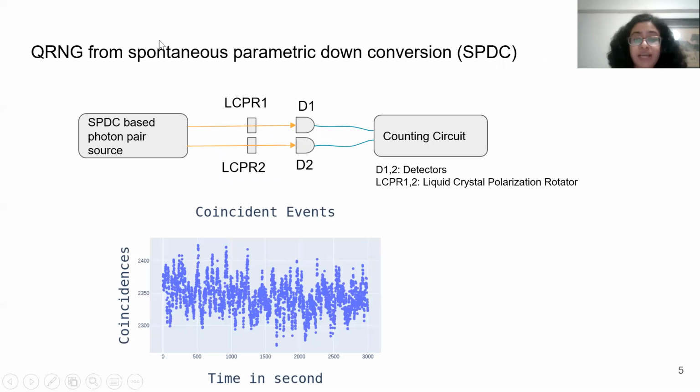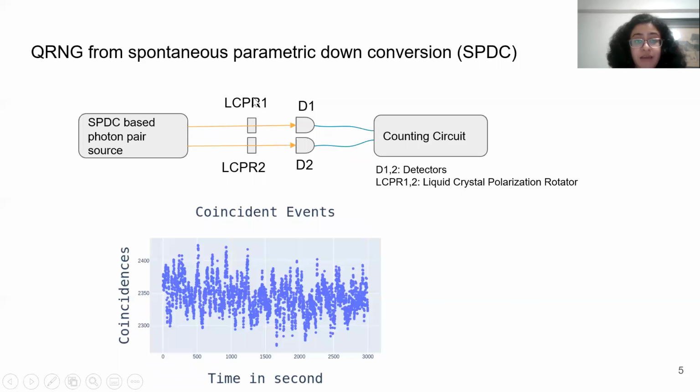This is a very simple diagram of our optical source. So we have this SPDC based photon pair source. We are using spontaneous parametric down conversion to generate the photon pairs. What it does is take a higher energy photon and split it into two lower energy photons, following the law of conservation of energy and momentum.